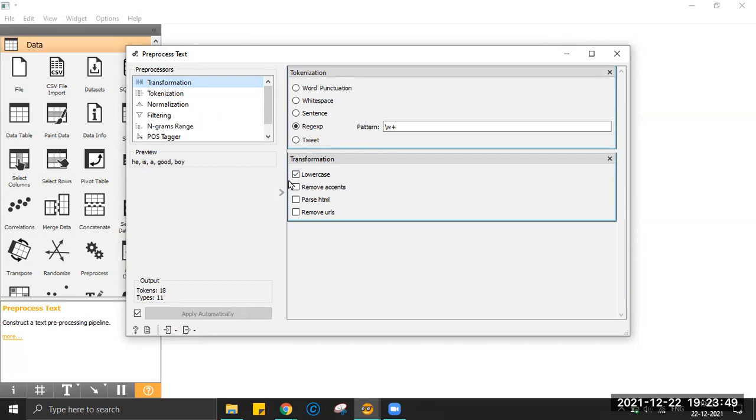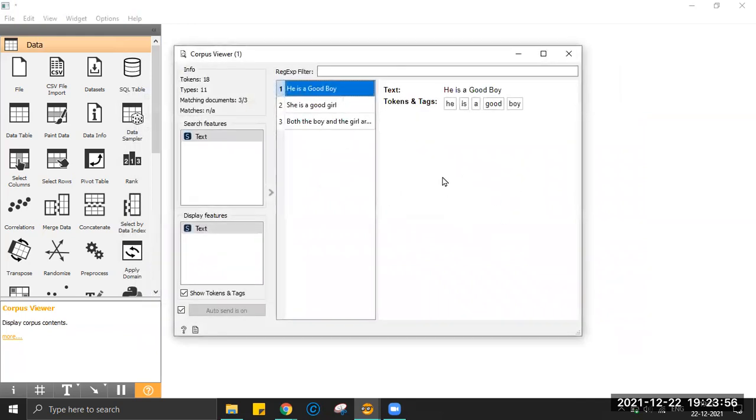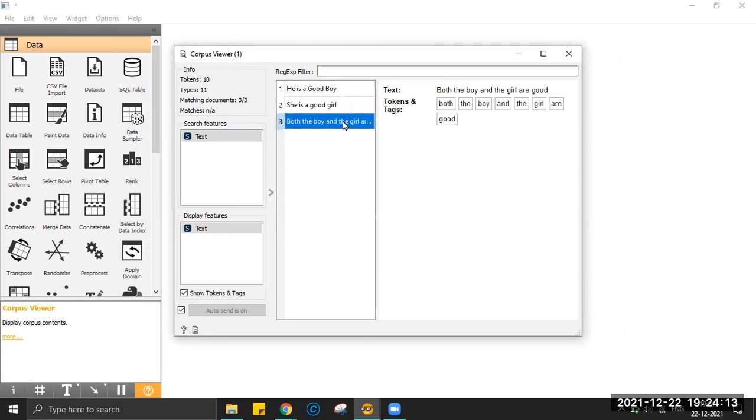So I'm transforming my complete data into lowercase and I close it. Let's go back and see, did that happen or not? See, this is your original text, whereas after transformation and tokenization, it comes out as he is a good boy. Everything is in small. The H and the G and the B, everything is converted into lowercase. She is a good girl. And you have tokens for each word over here.